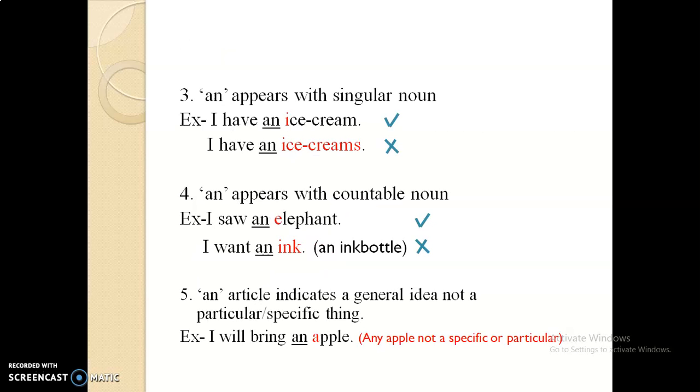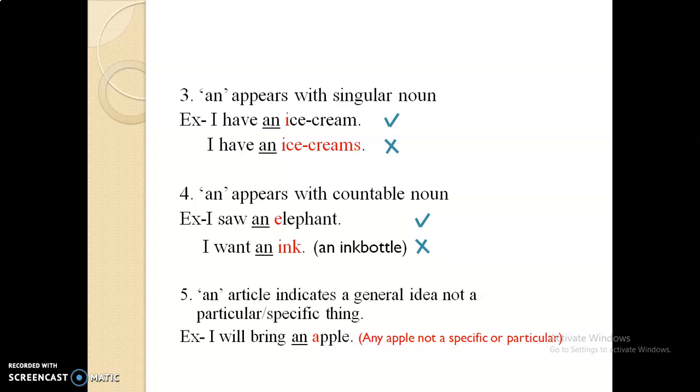Next rule. Now these rules are common for articles a and an. Then an appears with a singular noun. For example, I have an ice cream. So an ice cream is correct and an ice creams is incorrect because ice creams is plural here.